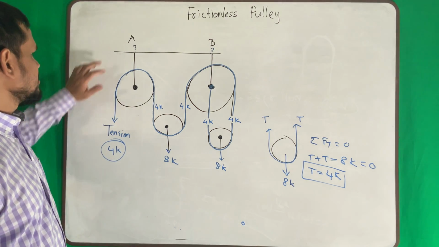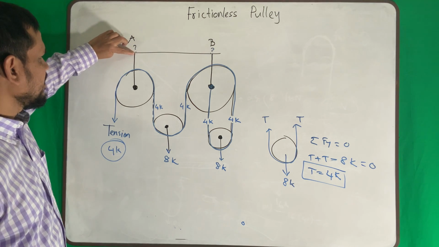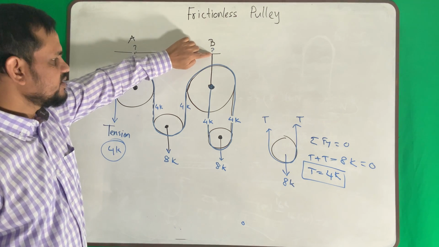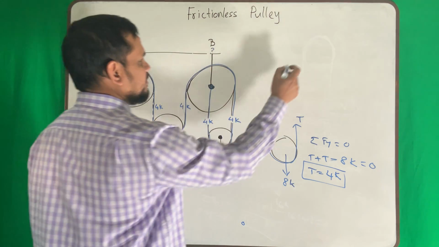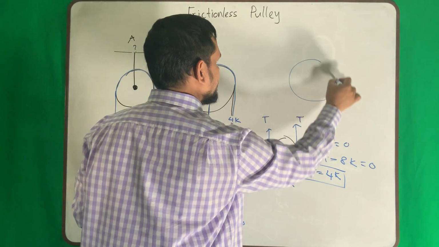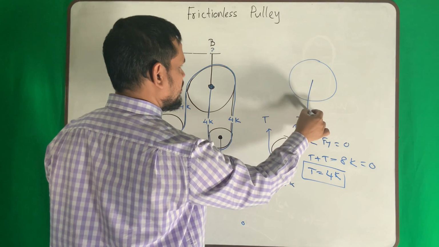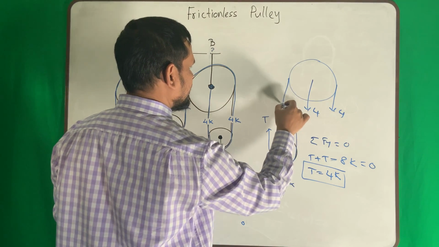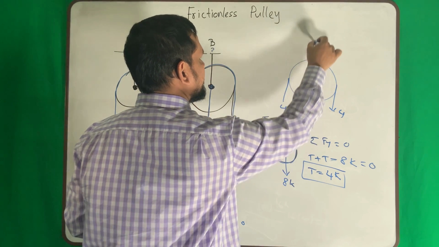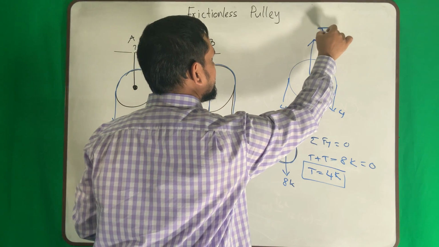The other question is asking, what is the tension in the support? What is the force here? If I want to find the force here, I will take this pulley. This pulley is bigger. It has one load here 4, another load here 4, another load here 4. Then what is the force here? Say TB.